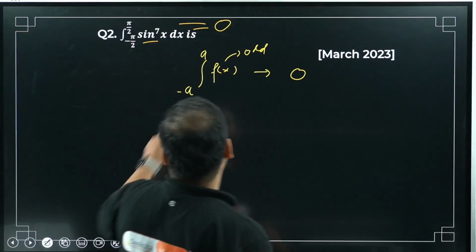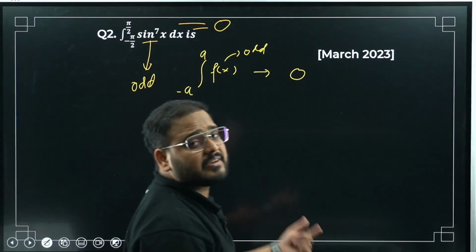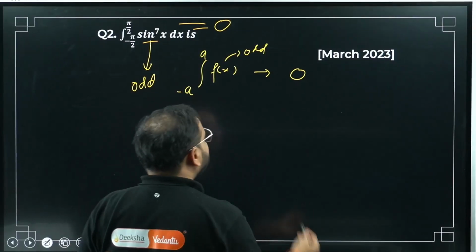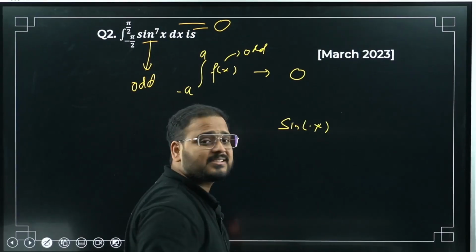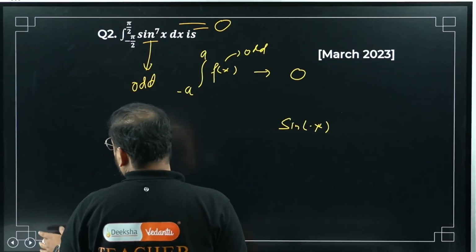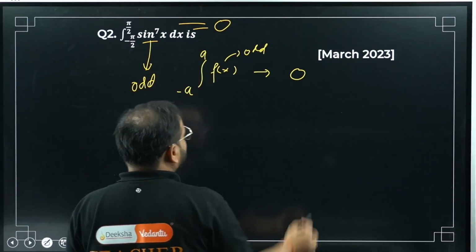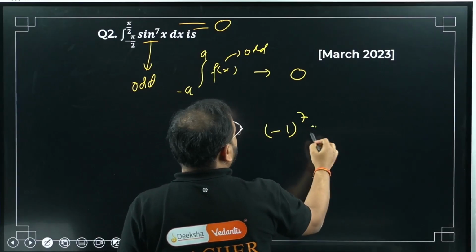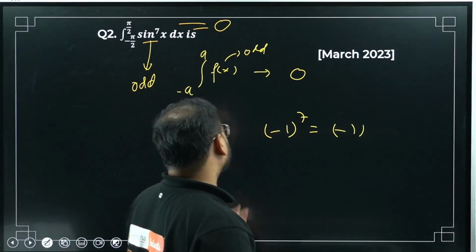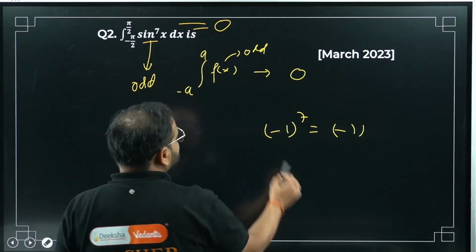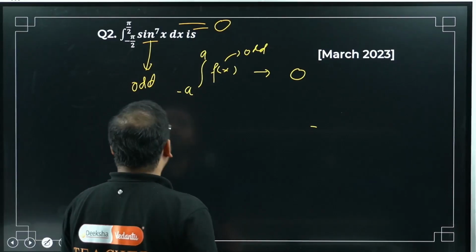Reason being, it's an odd function. Sine power 7x is an odd function. You all agree, right? Sine of minus x is how much, sir? Minus sine x. For that reason, it is an odd function. And a negative number to the power 7 is negative only. So the function sine power 7 x is odd only.